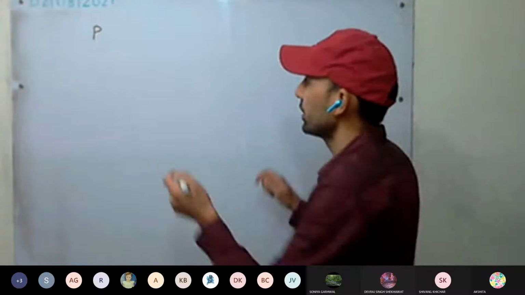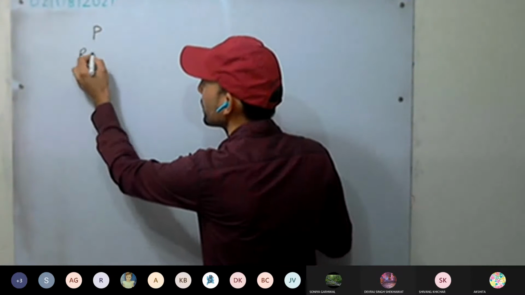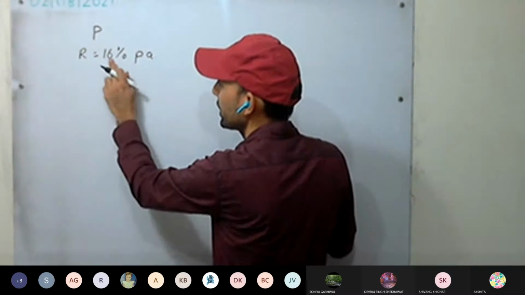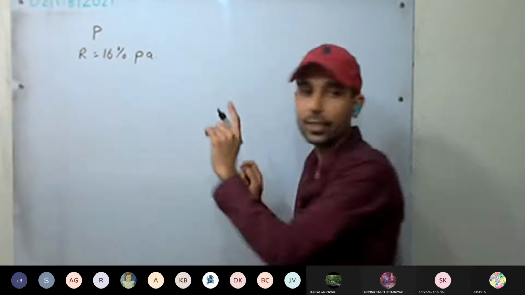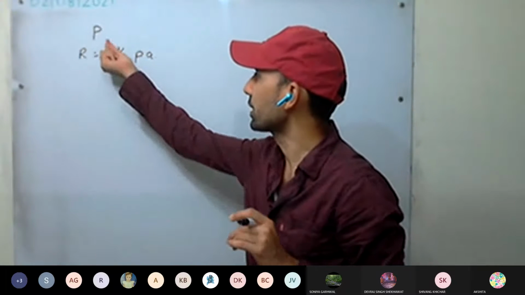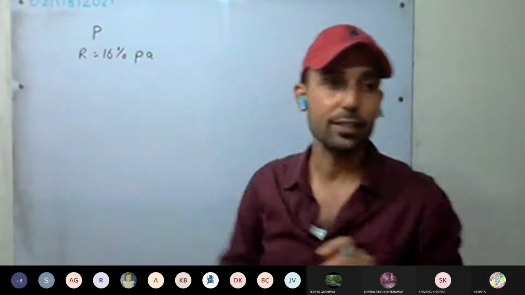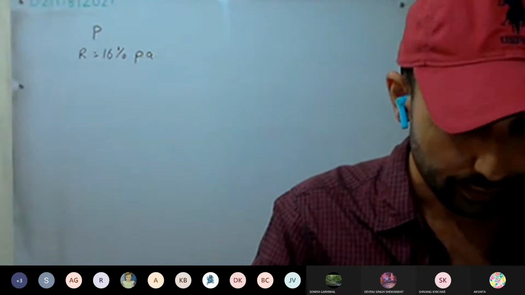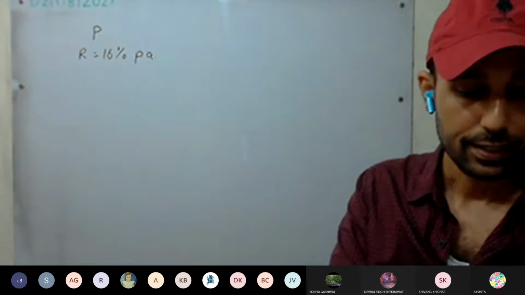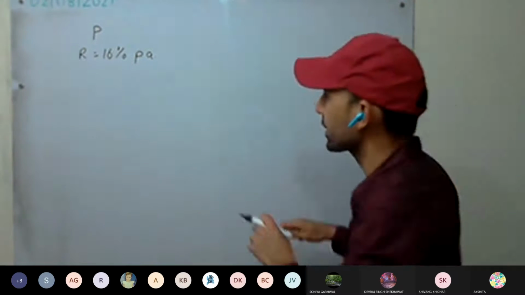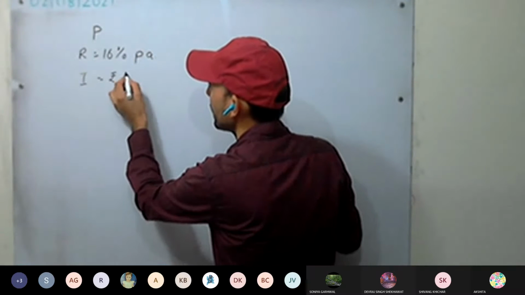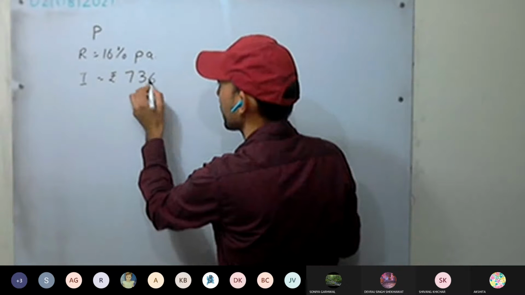At the rate of 16% per annum. For a year, 16% is charged as interest. It means out of 100 rupees, 16 will be interest for a year. This is the rate. And he receives 736 as the interest. I is rupees 736.